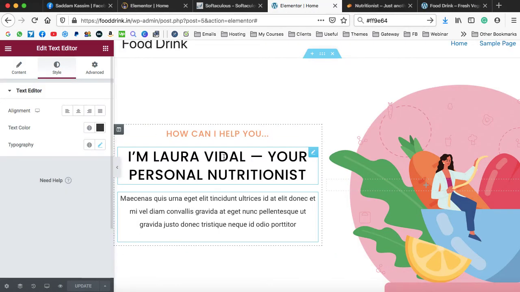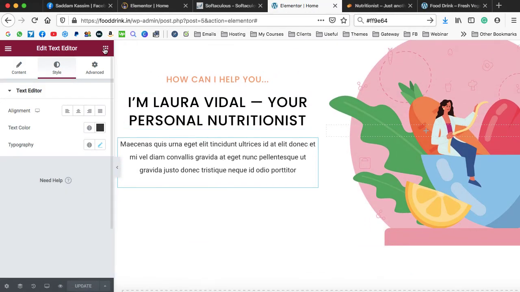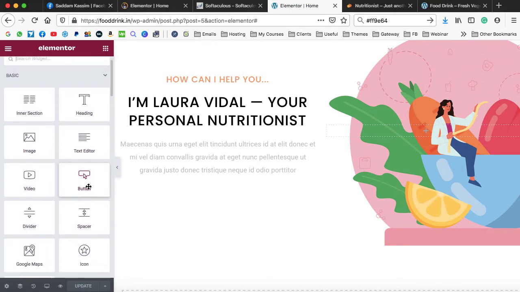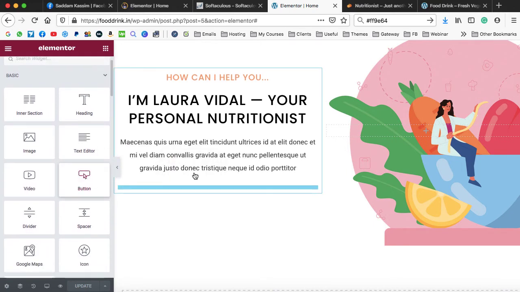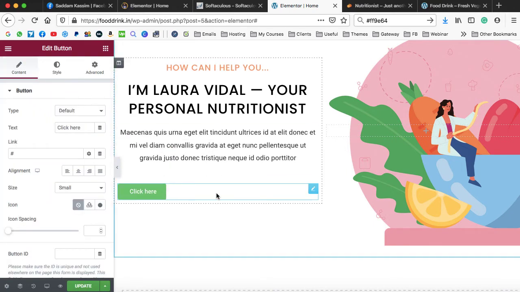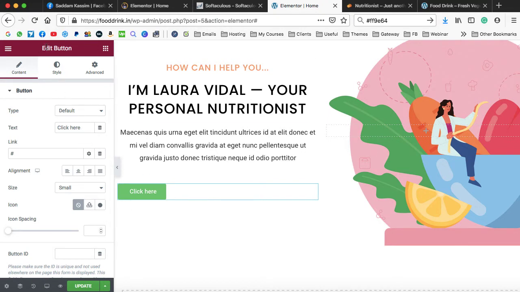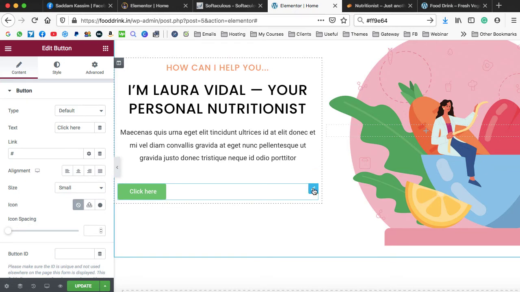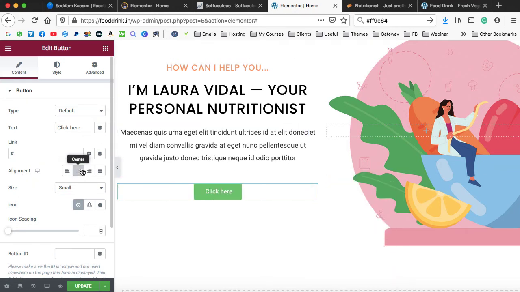So go on to the Elementor, click on this grid icon, and here we have the button. Just drop it below this text. Okay, firstly we need to align it to center. So on the left hand side, we can see button settings are already opened. If it is not opened, I'm again repeating, right click on it and then edit button. Now align it to center.